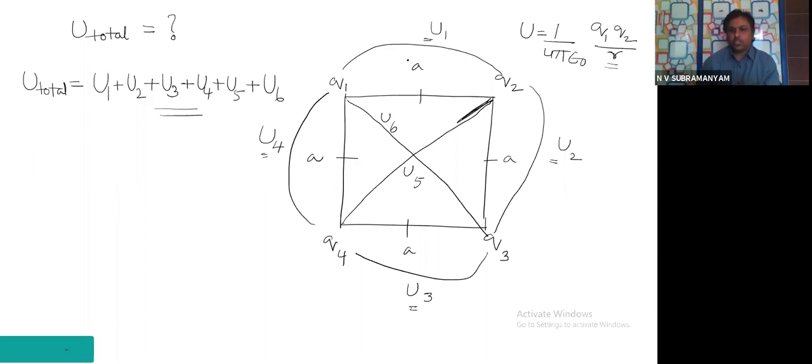For Q1 Q2 the distance is A when substituting. For Q2 Q3 the distance is A. For Q3 Q4 also the distance is A. Q4 Q1 also the distance is A. But when you come to Q2 Q4, the distance you must take as root 2A, which is the diagonal length, because Q2 and Q4 are opposite ends of the diagonal. Like that, Q1 Q3 also, take the distance as root 2A. Then substitute, you will get the answer.